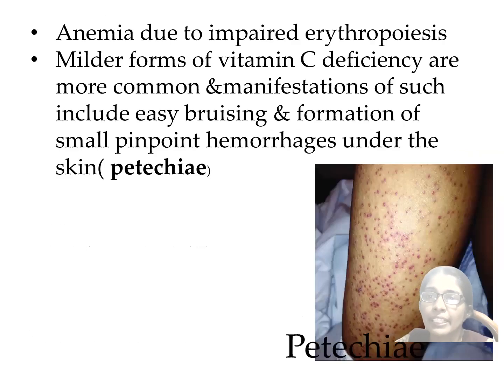Anemia due to impaired erythropoiesis is also seen, and milder forms of vitamin C deficiency are more common. Manifestations of such include easy bruising and formation of small pinpoint hemorrhages under the skin, which are called petechiae. You can see in this diagram.